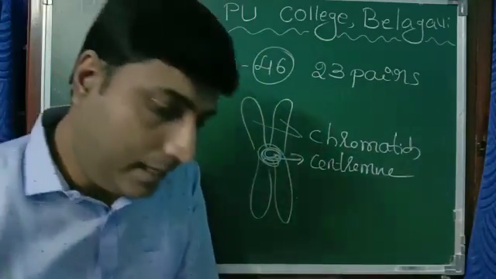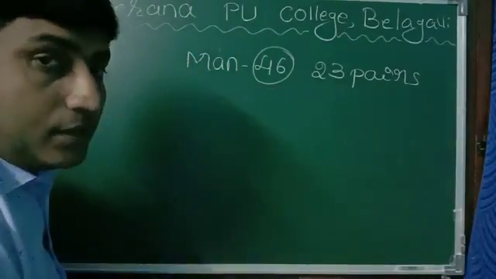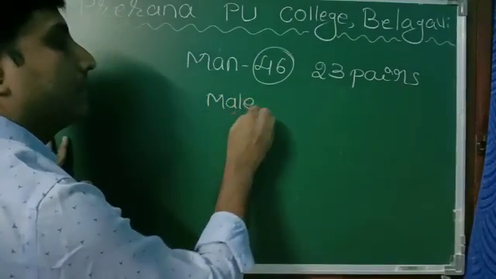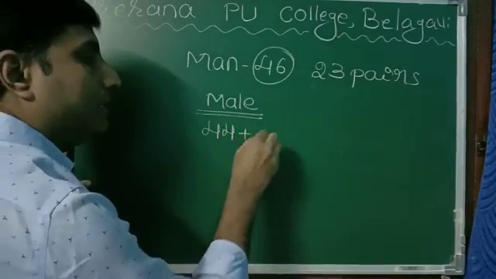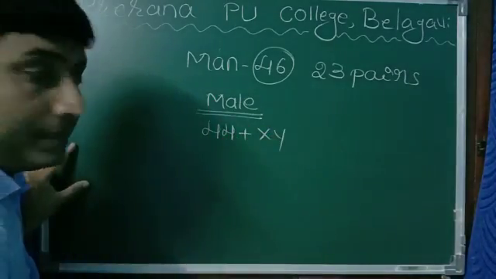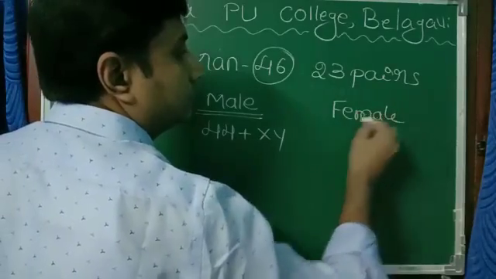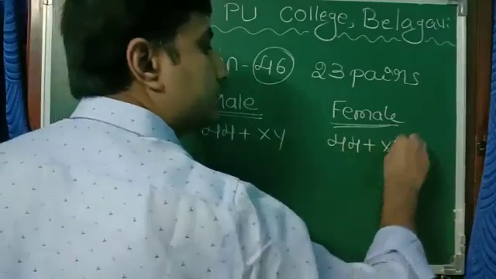Now, you know that the chromosomal number of a human being is 46. But how do we write it? In case of male, we write like this: 44 plus XY. In case of female, we write it as 44 plus XX.